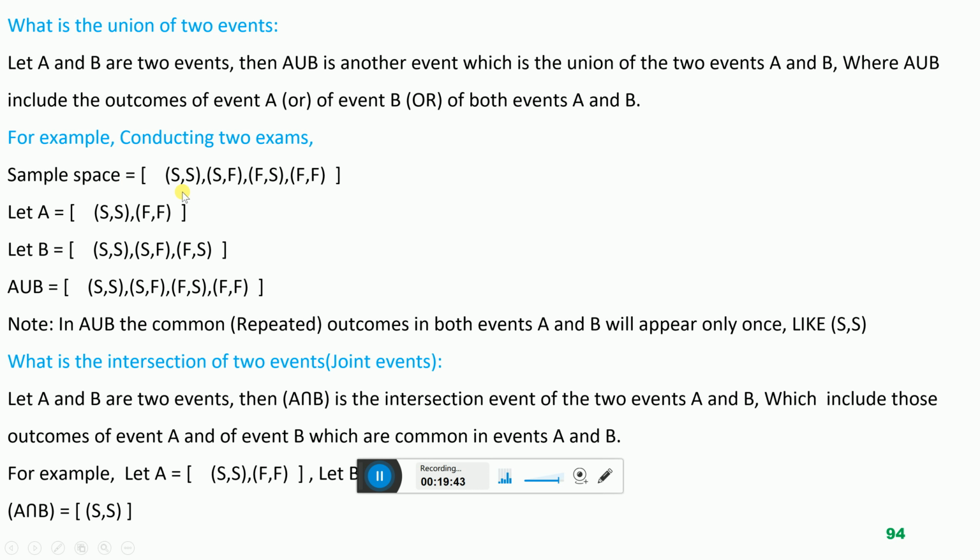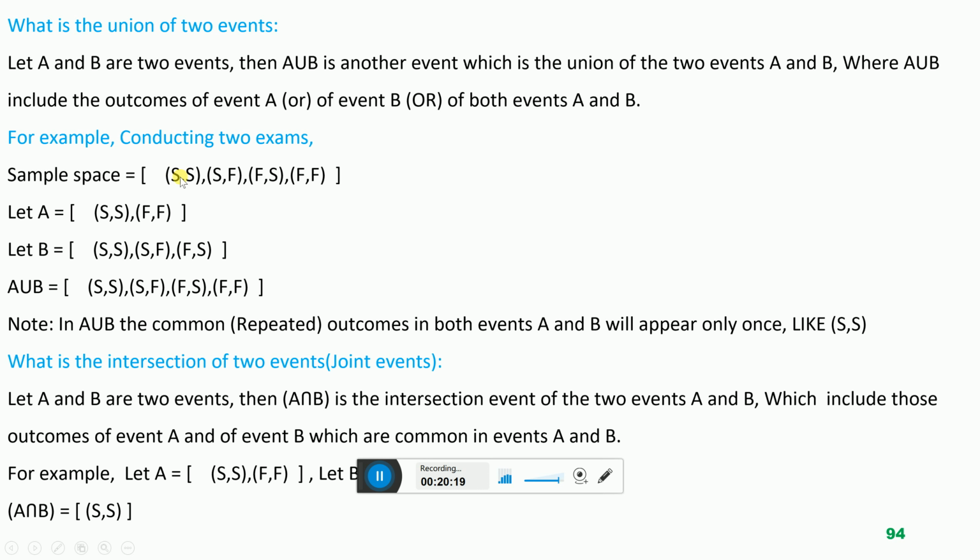Four outcomes are possible. SS, both exams pass. SF, first exam pass, second fail. Third outcome, first exam fail, second pass, FS. And the fourth outcome FF, both exams fail. So these are the possible outcomes when the student is conducting two exams. The exams are 2 and the possible outcomes are 4.